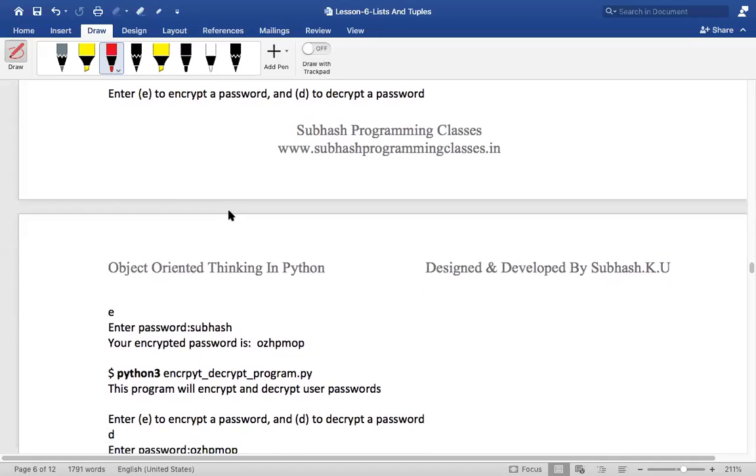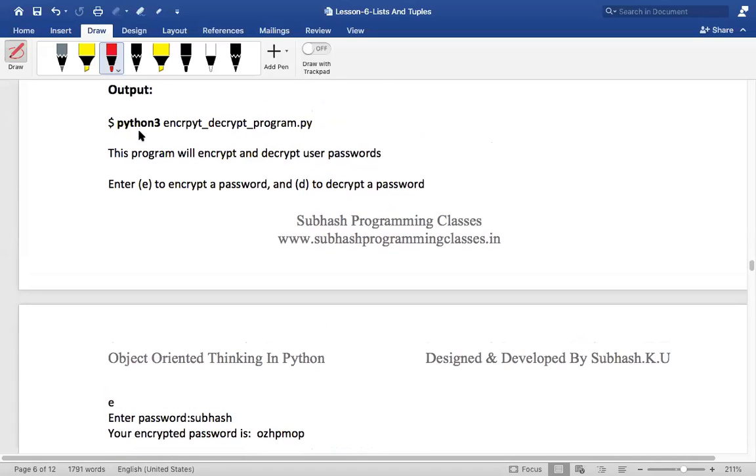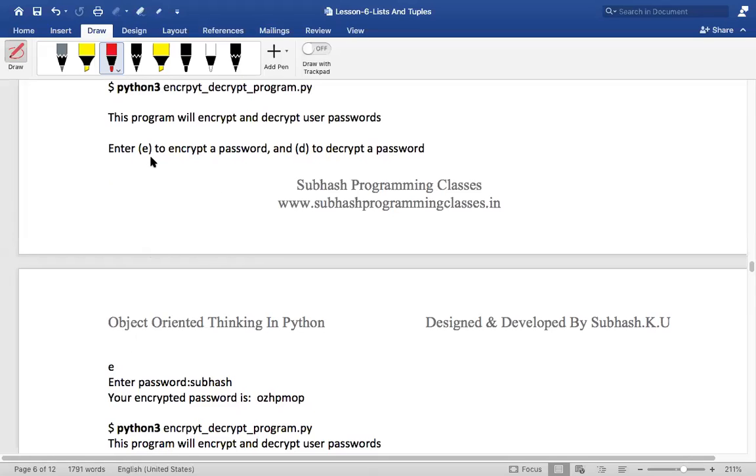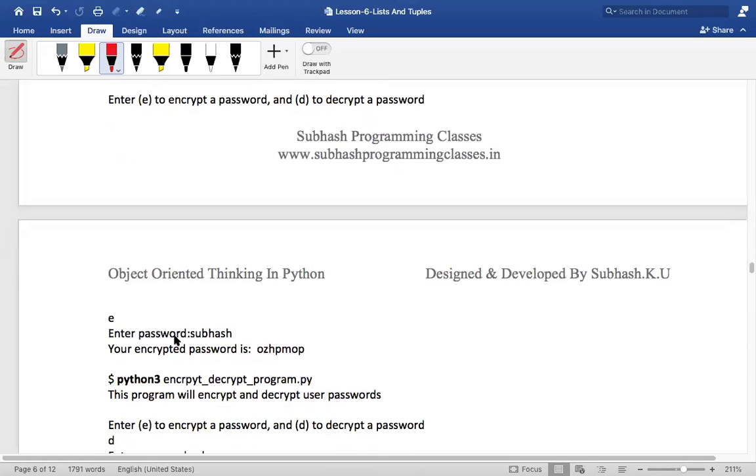Now, when I run this program, it says python3 encrypt decrypt program.py. This program will encrypt and decrypt user passwords. Enter E to encrypt a password, enter D to decrypt a password. First I'll say E, which means I want to encrypt. It will say enter the password. I'll just say Subhash. The encrypted password is OZHPMOP. So Subhash is converted into an unrecognizable format like OZHPMOP, and this is encrypted.